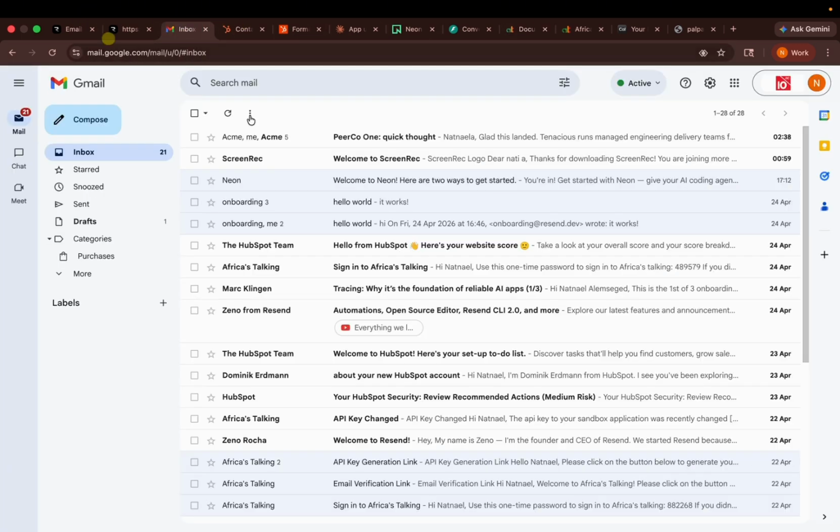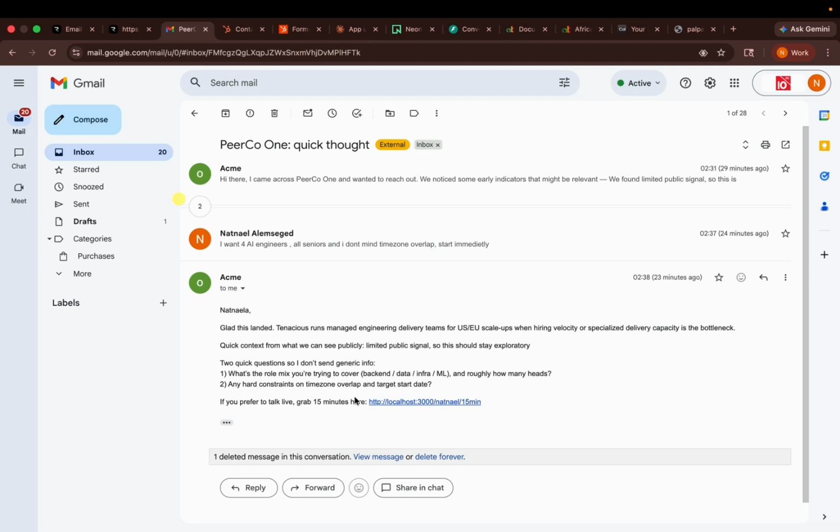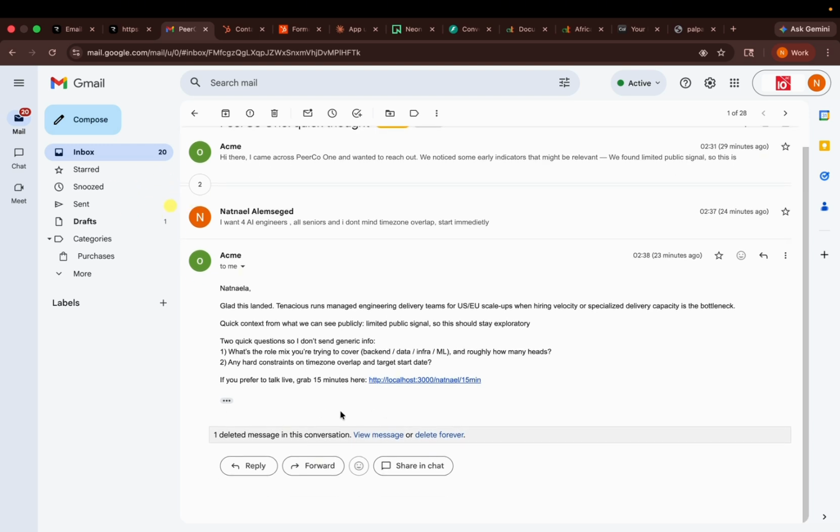If we get back to our email, with everything that we told it, it's asking us what type of AI engineers, like data infrastructure or ML, and also any hard constraints on time zones, overlap, and start date. It also gives us this booking link, which we can use to book.